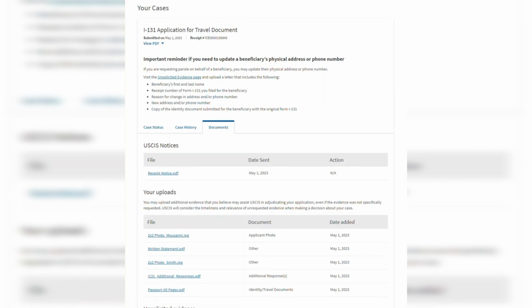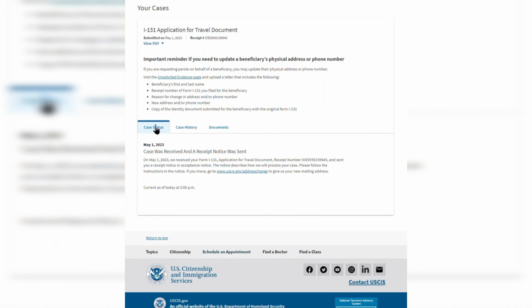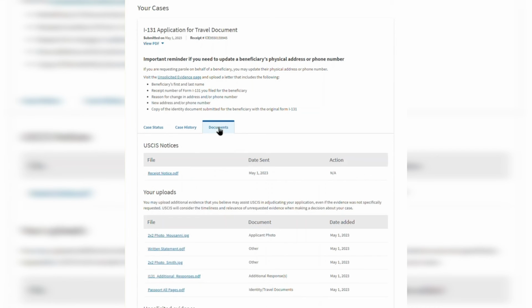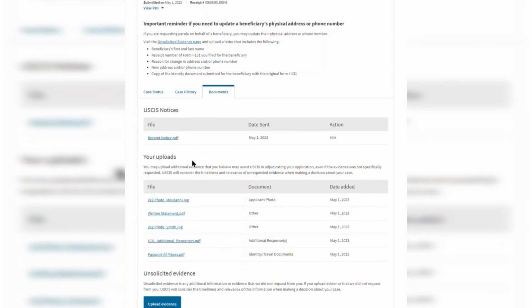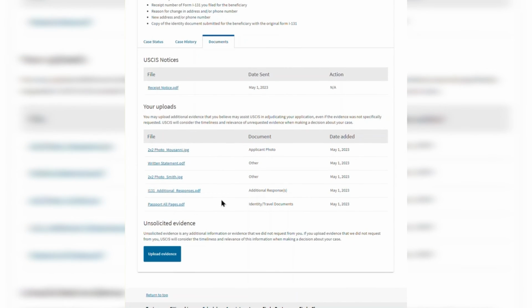Once you submit your case, you'll choose Go to My Cases, and the system will take you to your case card for your submitted case. This is how you can check the status of your case. This section contains information you can access through your online account anytime you log in. Here is the date you submitted your application, and here is your receipt number. This section has 3 tabs: Case Status, Case History, and the Documents tab. The Documents tab will show all of the notices that we post to your account. Here you can see we've posted the receipt notice. And here are all the documents that you uploaded as evidence for your case. You can also access or review your uploaded evidence anytime by clicking on the links here.